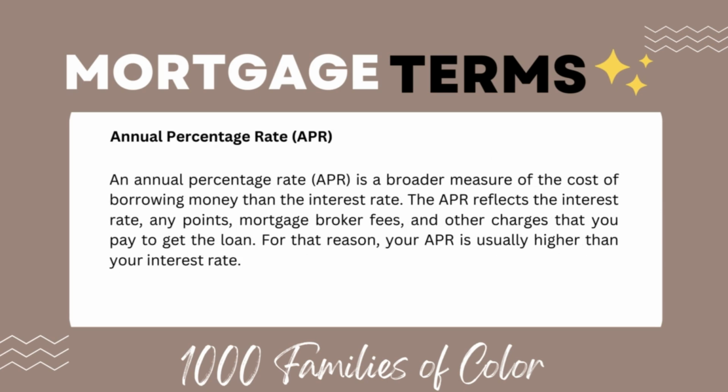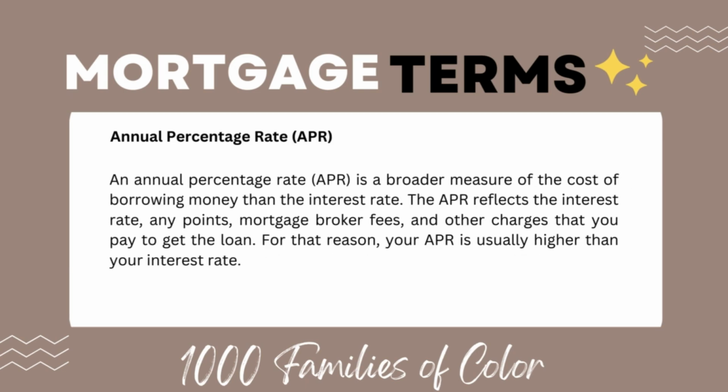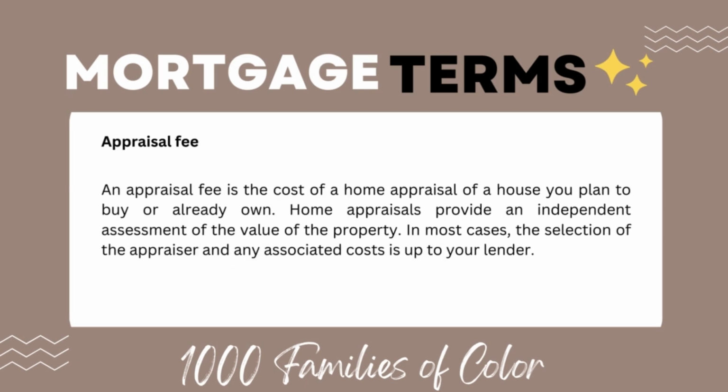Annual percentage rate, APR. An annual percentage rate, APR, is a broader measure of the cost of borrowing money than the interest rate. The APR reflects the interest rate, any points, mortgage broker fees, and other charges that you may pay to get the loan. For that reason, your APR is usually higher than your interest rate.